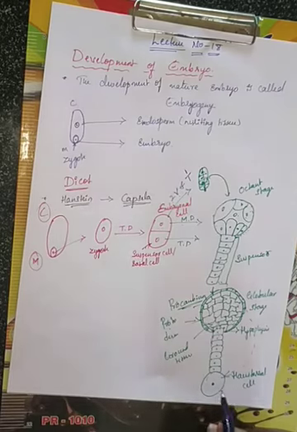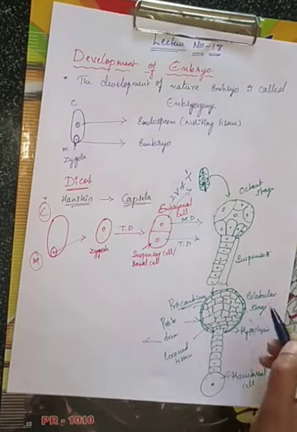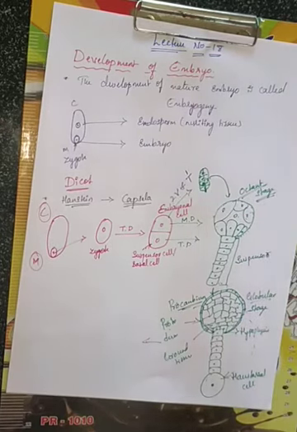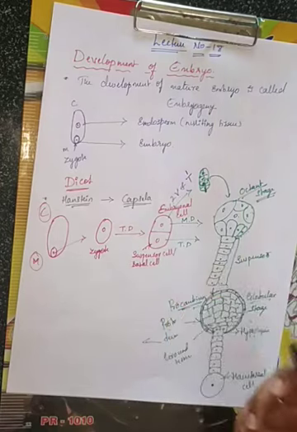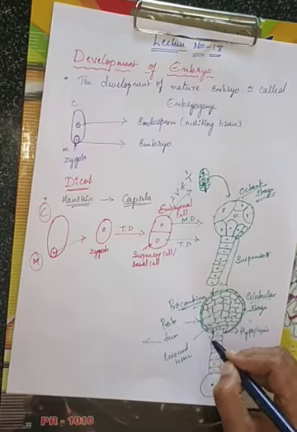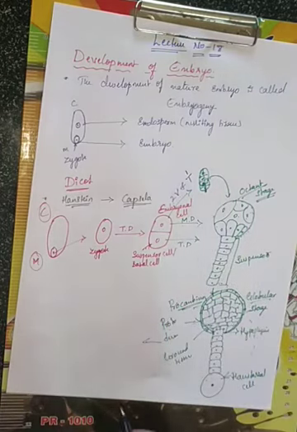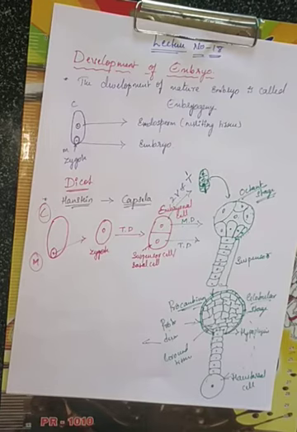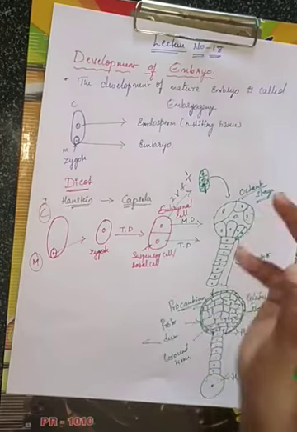Now what happens, this structure is called what? Globular stage. Octant stage is over, globular stage is over. Now what happens, due to the curving of the ovule, this will turn into heart shape. Okay, will turn into what? Heart shape. Here in Capsella, the elongating cotyledons curve due to curving of the ovule.